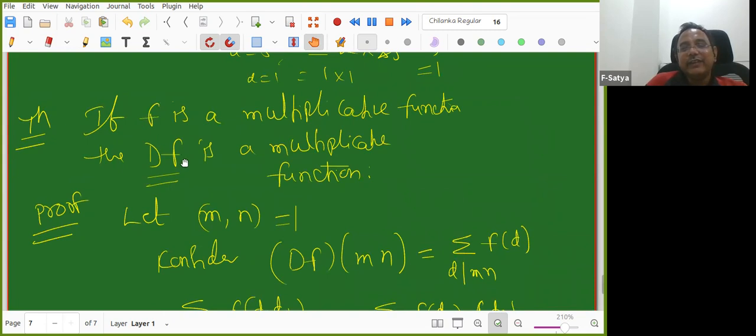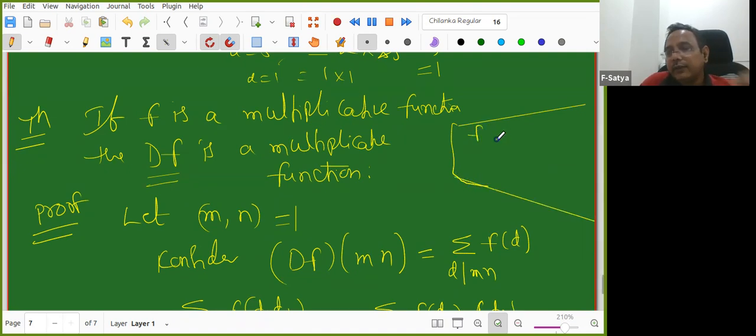If it is a zero function, anyhow it is true. Better mention that. If f is the zero function, then df is also 0, I'm done. So I'm excluding that case.